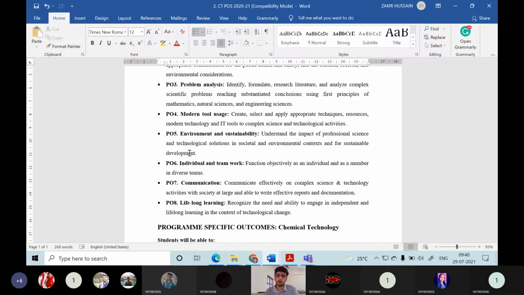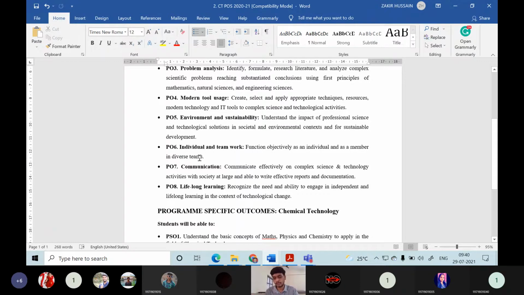Then the seventh program outcome is communication. Communication is very, very important in the recent advanced world. You need to equip yourself with good communication skills. If you have knowledge but can't express it outside, whether through listening, writing, or oral communication, whatever the medium, then even good knowledge is useless. You should communicate effectively to others.